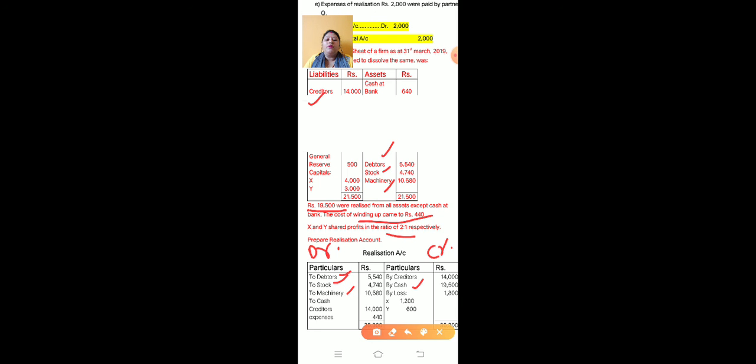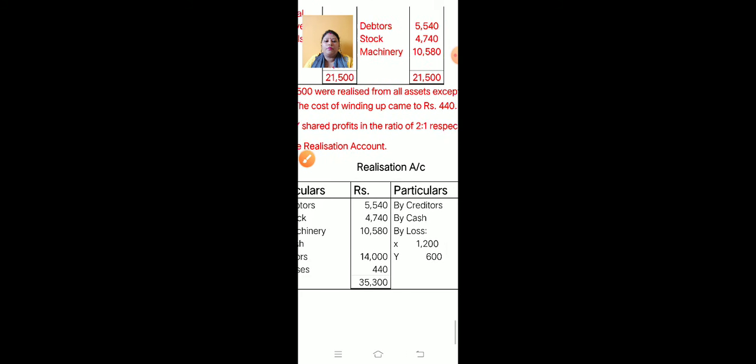Next, winding up came to 450. Here the realization expenses amount is given as 450. It will also be paid in cash. So write to cash, realization expenses 450. See children, here to cash realization expenses 450. This is the amount. Now all things from the question are written.